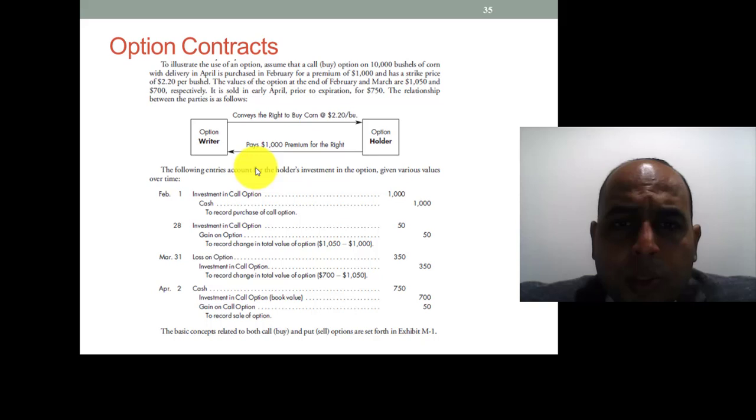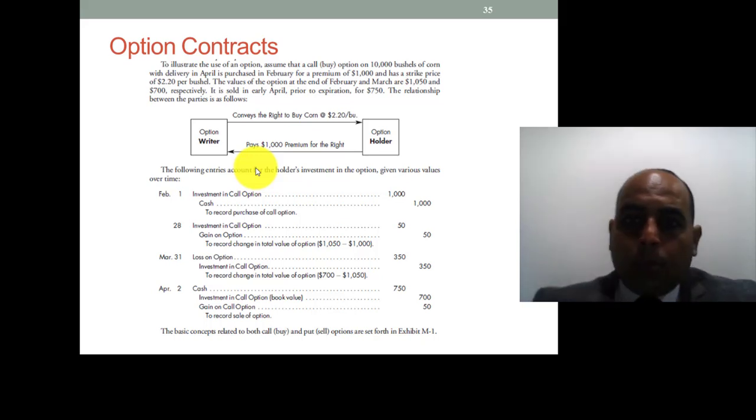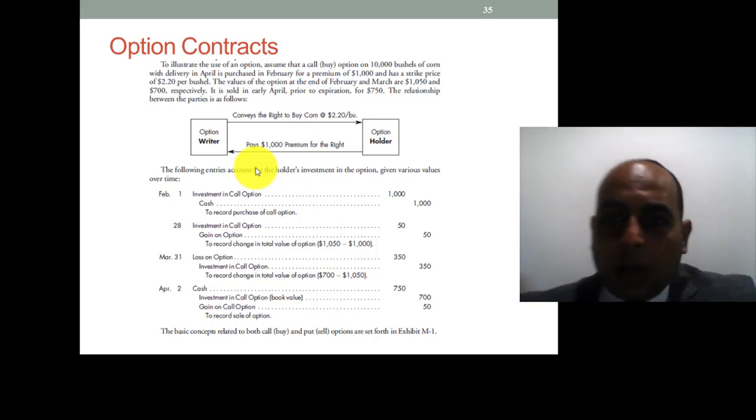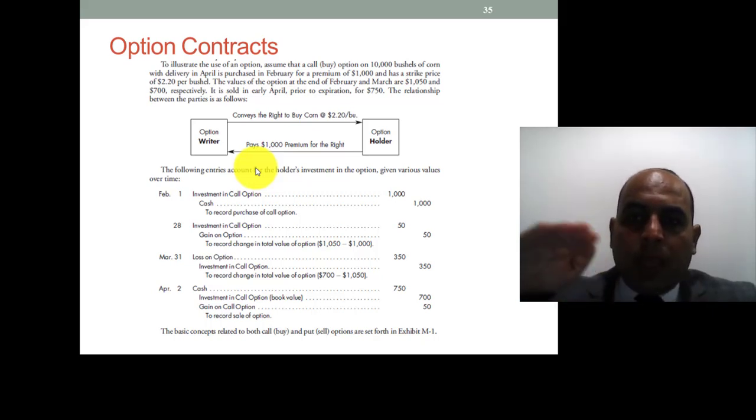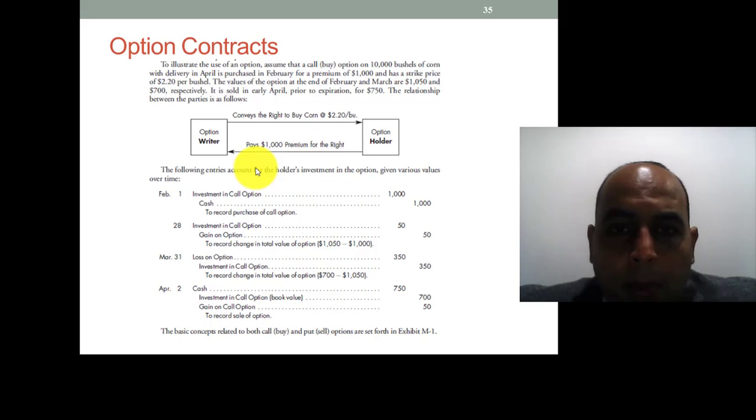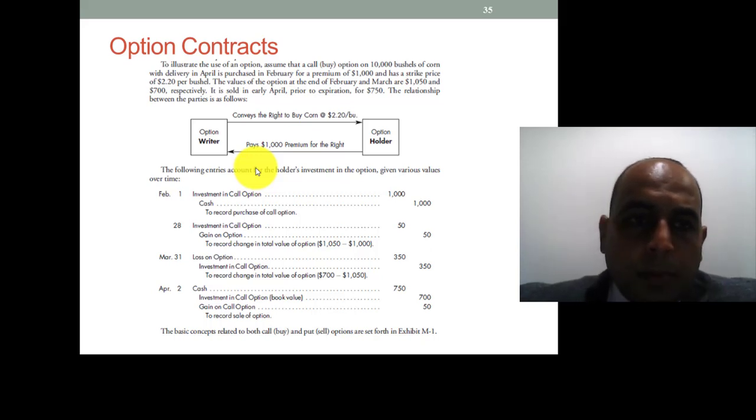The value of the option at the end of February and March is 1,050 and 700 respectively. At the end of February, the price of the option increased to 1,050. At the end of March, it declined to 700. It was sold in early April, prior to expiration, for 750. Let us see the relationship between the parties.